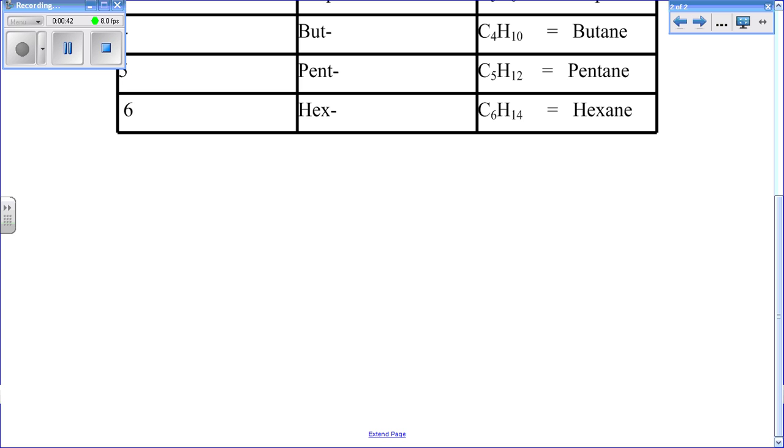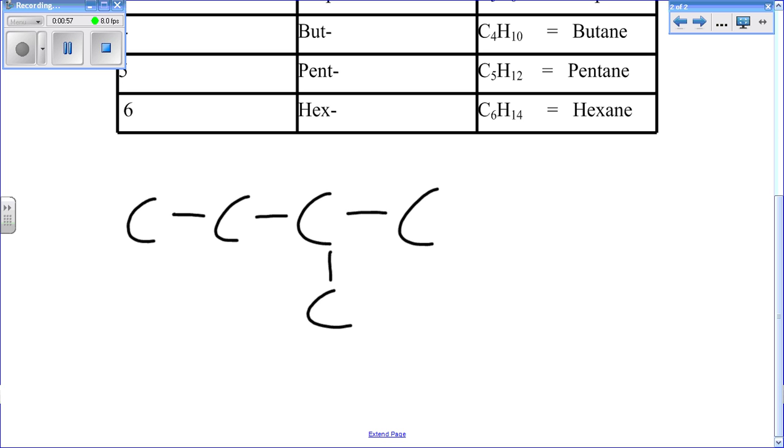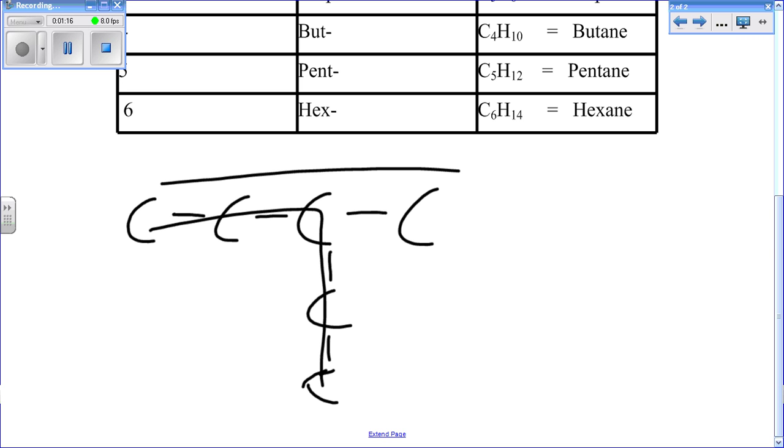So some examples that I'm going to show are to put this into practice. For example, for a carbon that looks like this, the longest chain is going to be a butane because, as you can see, the longest chain is these 4 here. But if it was this way, then it would be a pentane, because instead of looking at this, the longest chain of carbon is these 5.